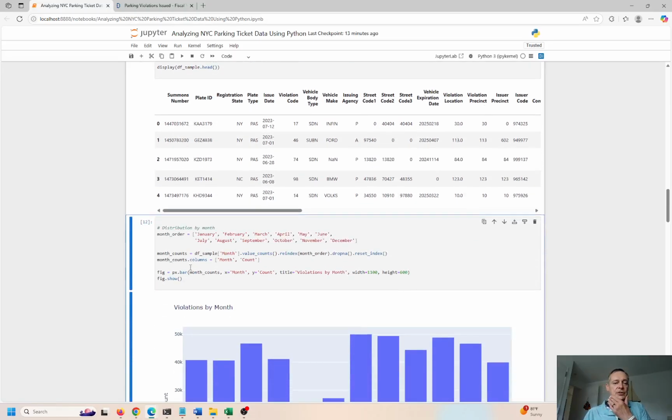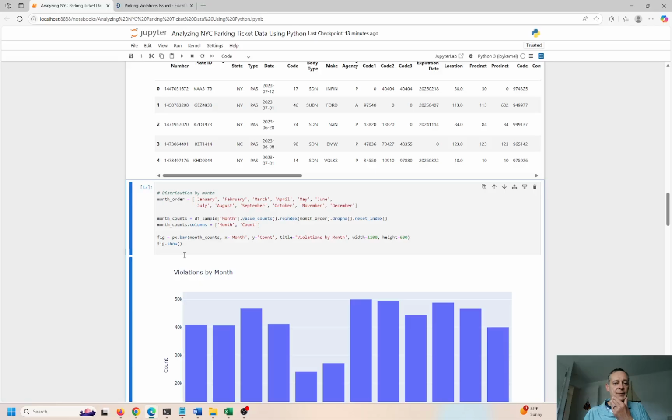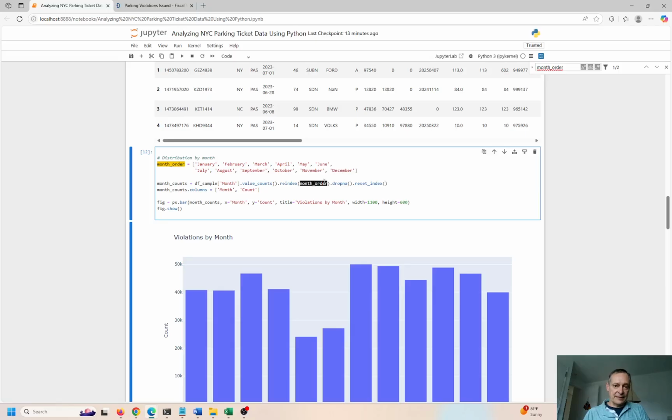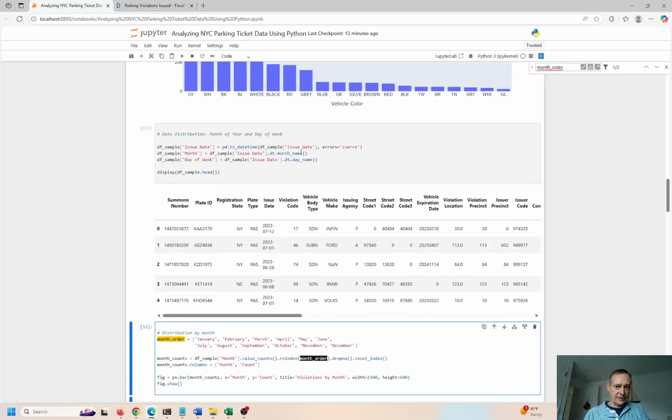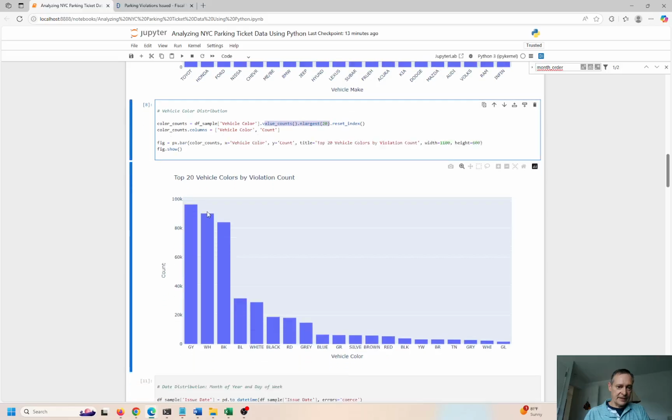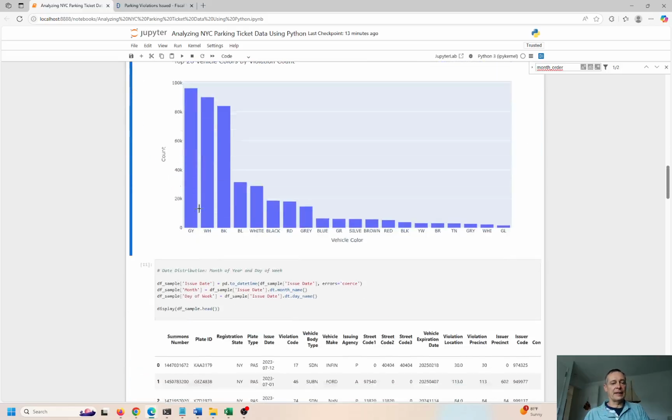So here's the distribution of parking tickets by month. This is pretty interesting. We have the month order, and I'm going to use that right here. If you look here, this is re-indexed by month order. So you saw the index over here. We're doing reset index and getting the top 20. Okay, that makes sense. And this is going to go in descending order by default.